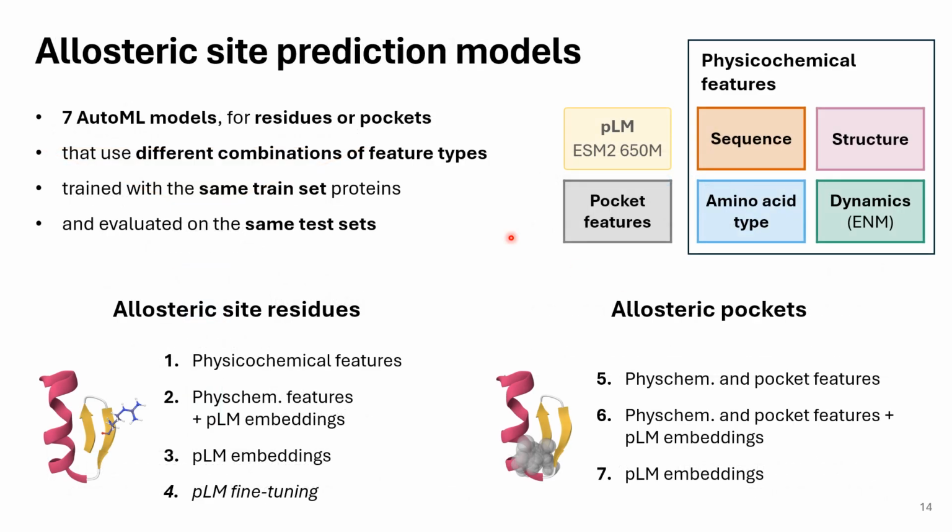So in total, I trained 7 models based on residues or on pockets that use different combinations of features, and since they are trained on the same data, they are all comparable amongst each other. For models based on single residues, I train models based on physicochemical features, based on embeddings or on the combination, and also I use a technique called fine-tuning of protein language models. And then for allosteric pockets, it's the same thing except for the fine-tuning, and it also uses the pocket features.